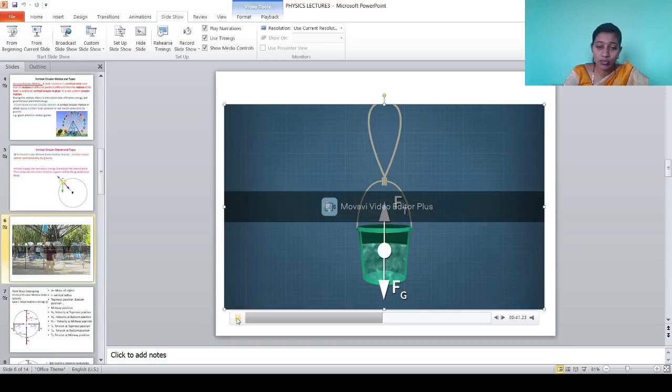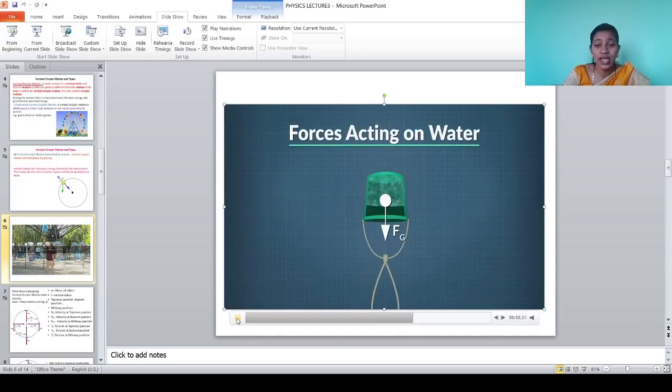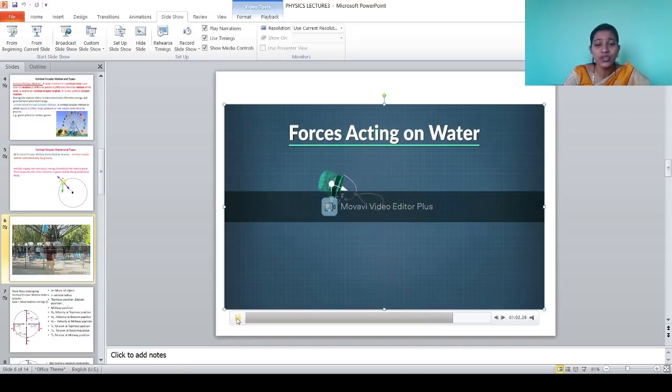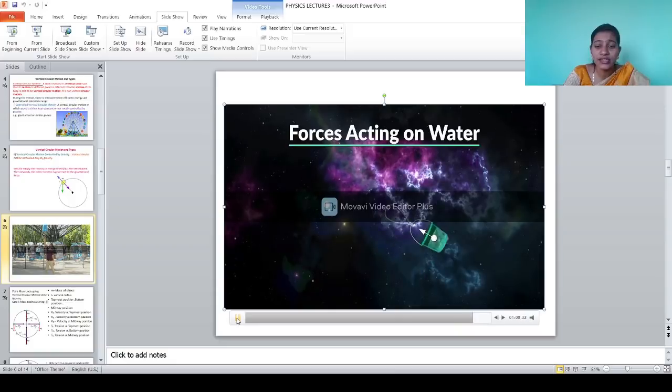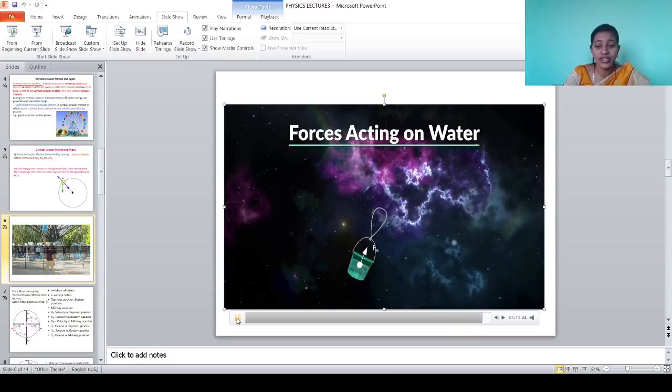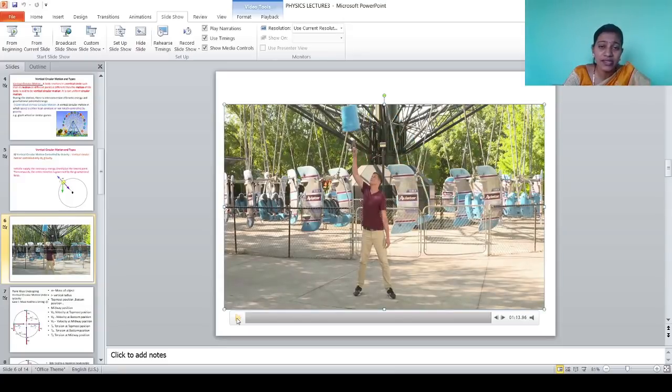When the bucket comes to the bottom position, the two forces change their direction: tension is towards the center and G is vertically downward. And in the horizontal position, again they are showing the forces and their net force is the centripetal force. When the bucket changes its position, they both are perpendicular to each other. In such a way, as the bucket is changing its place, the forces on the bucket also change their direction. So here we get the idea about vertical circular motion.